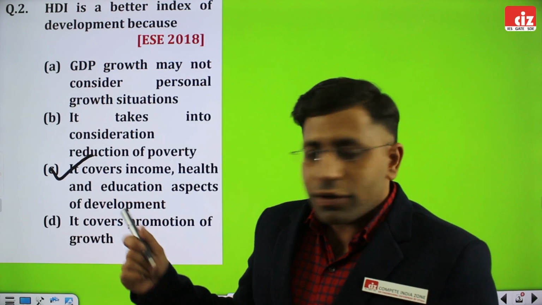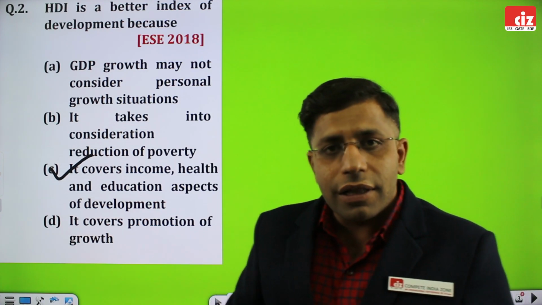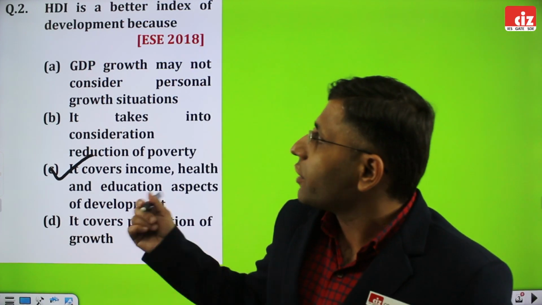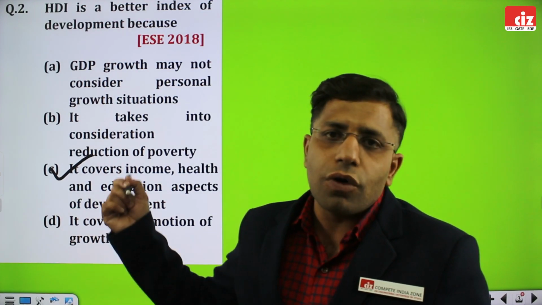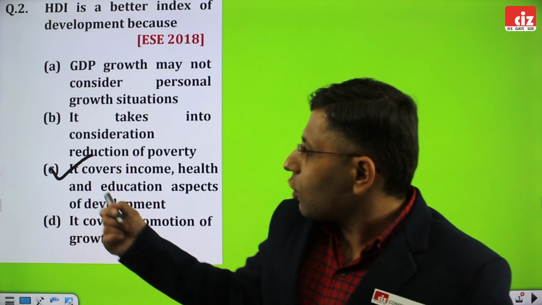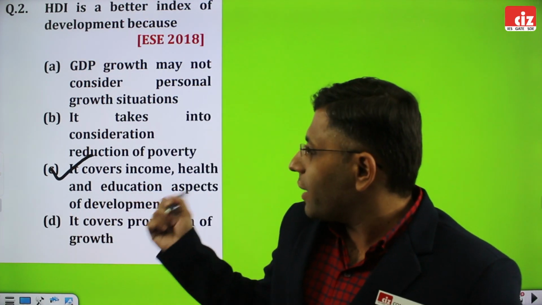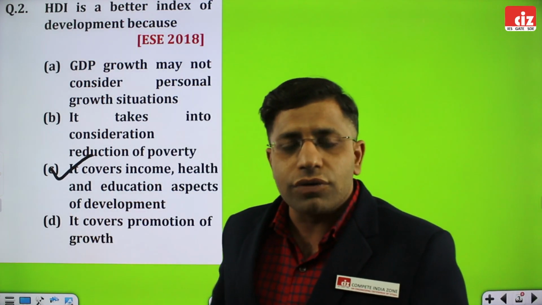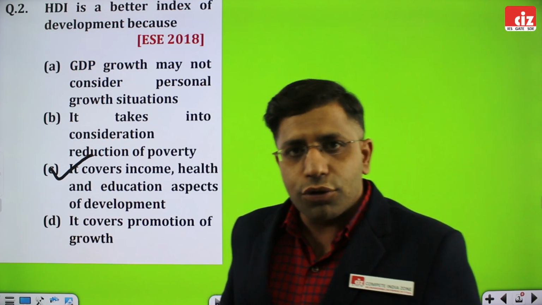Whenever income, health and education are measured on a scale from 0 to 100, the average value of these three is counted, and that gives the HDI value, which is used to identify the final answer. So overall, the third option, income, health and education, is the correct one out of the given options. I hope this is clear to you.